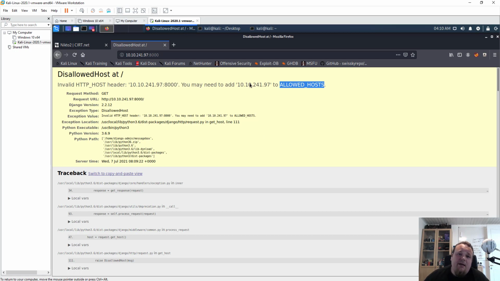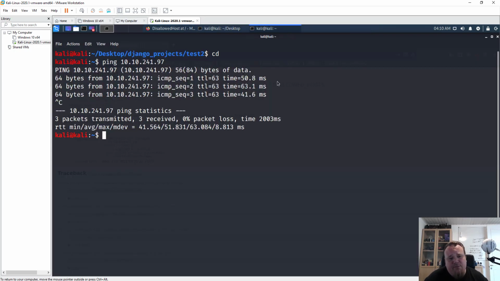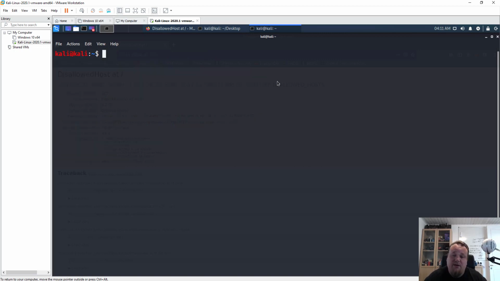Okay, so it seems like we're going to do a little fancy hacking thing here, because it's basically telling me that the IP address 10.10.241.97 is invalid, and we need to add it. So this is something that should be done on the server itself and not on my machine. So what I'm going to do is go to my terminal, if I could type three times in a row.